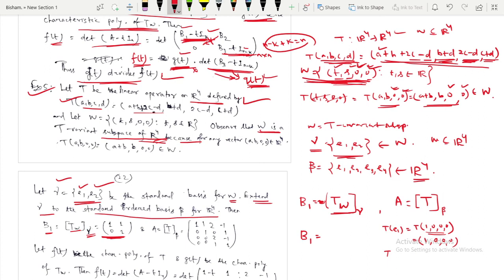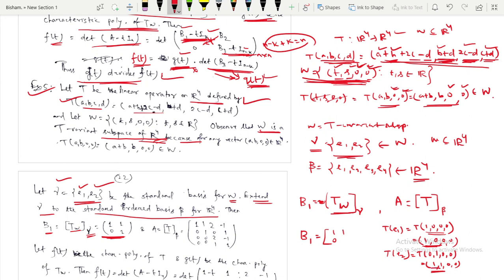Similarly T of U2, this is T of (0, 1, 0, 0). So in place of b you put only 1, so there is a b, so you put 1 here, and there is also b plus d. In place of b you put 1, in place of d you put 0, so this will be 1, 1, and the rest are 0, 0 because there is no b. In place of c, d we are putting 0. So we write this in a column vector.